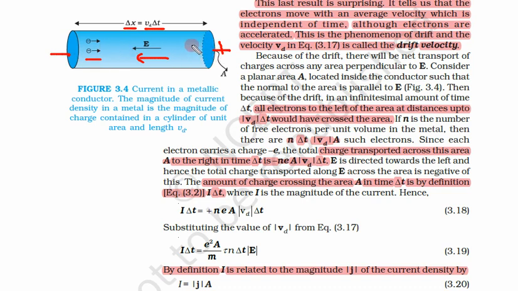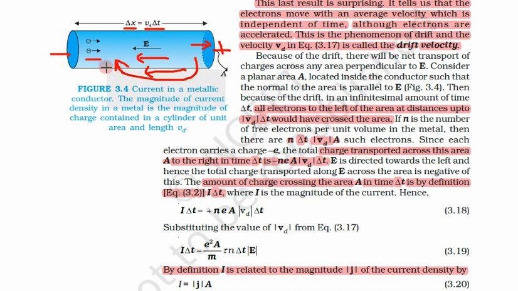Electrons are moving towards the positive terminal, or opposite to the electric field. Since electrons are moving from left to right, we can consider that positive charge carriers are moving from this side to this side. So the motion of positive charges is from right to left, which is the direction of the electric field.